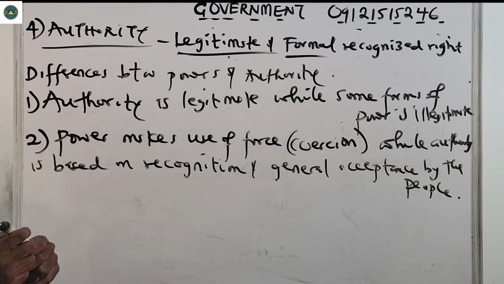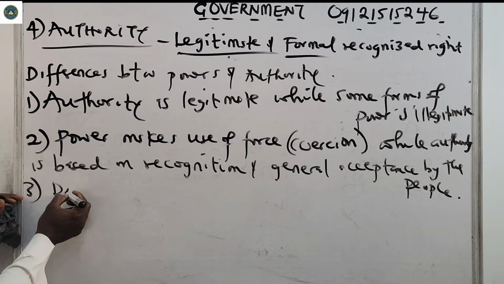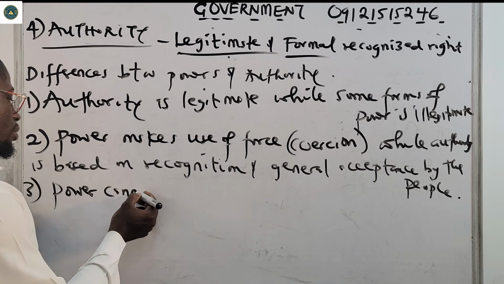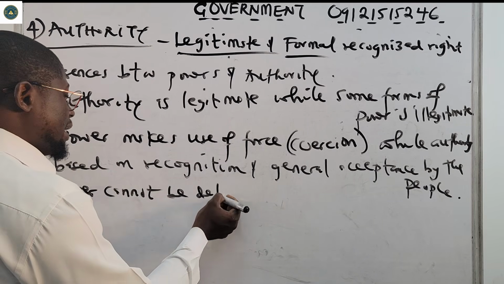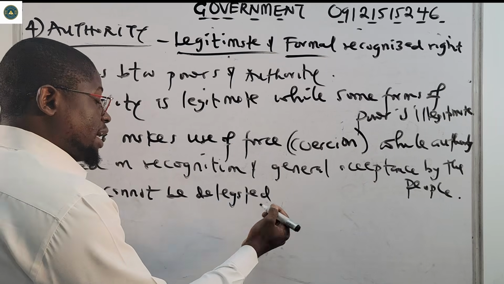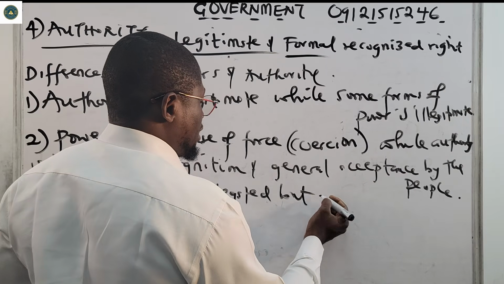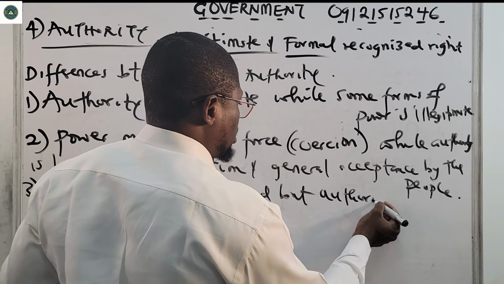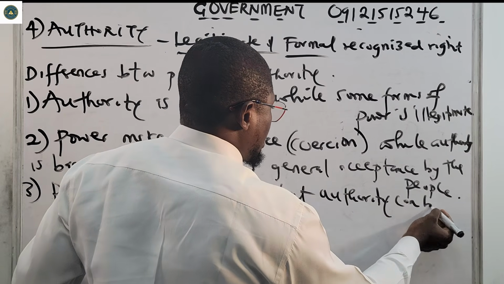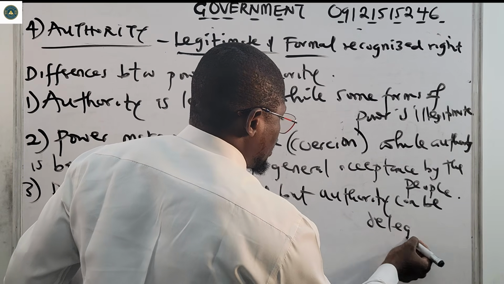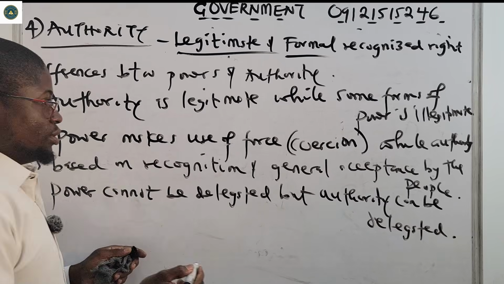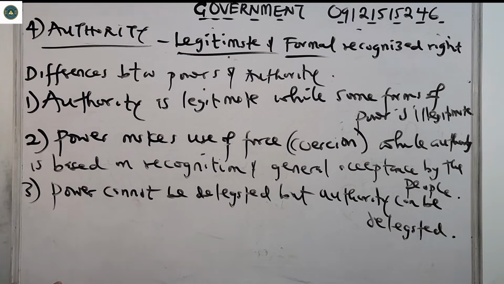Then number three, power cannot be delegated, but authority can be delegated. So these are the differences between power and authority. Note them, write them down, read them, understand them. Then also we'll now go to sovereignty.